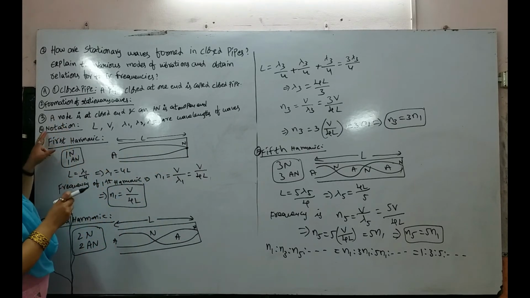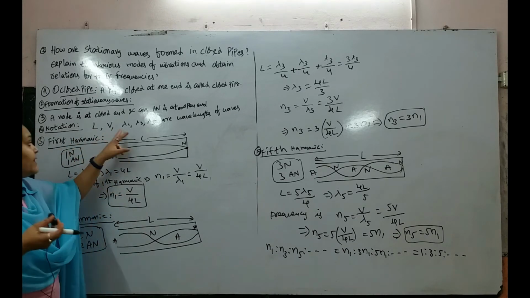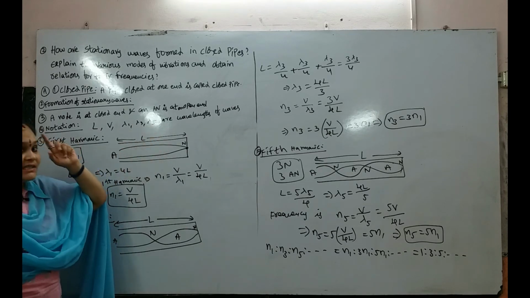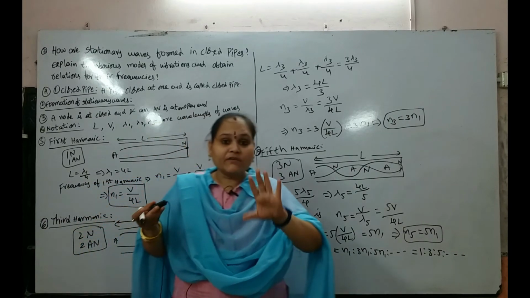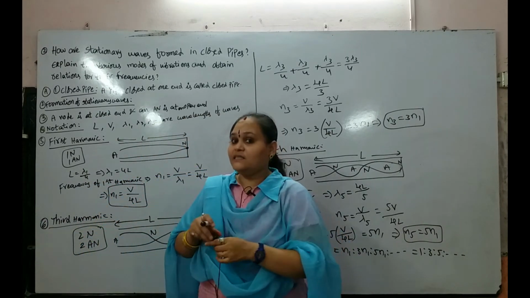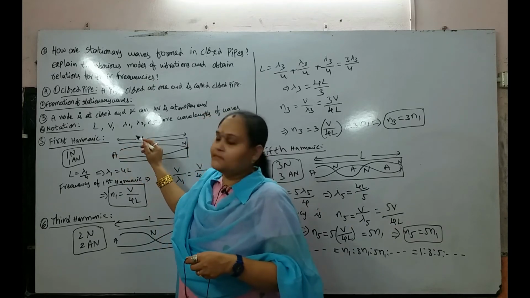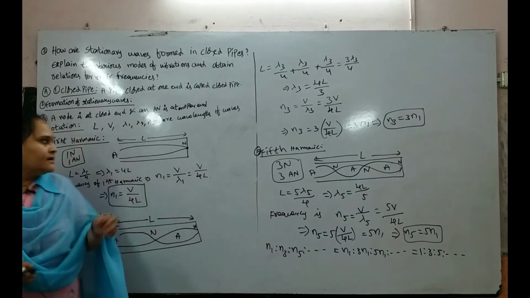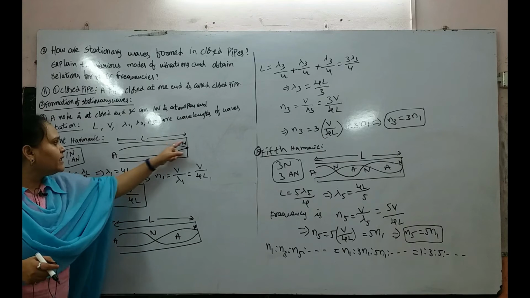Now our notation, here we are using the terms L, V, lambda 1, lambda 3, lambda 5. Observe, in yesterday's class, the harmonics we were considering were lambda 1, lambda 2, lambda 3. But in this case, we are considering the wavelength terms lambda 1, lambda 3 and lambda 5. Here, L is the length of the air column.